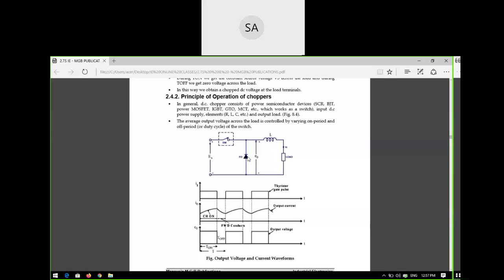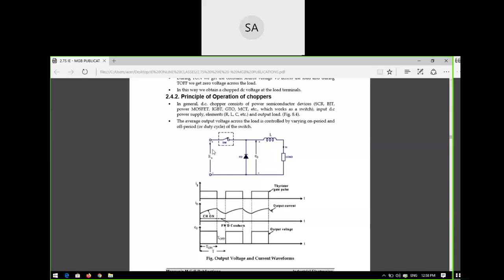So voltage is present across the load when the diode, switching device or any power electronic device is on, and if it is off, you are having some output voltage. For example, it is forward biased.